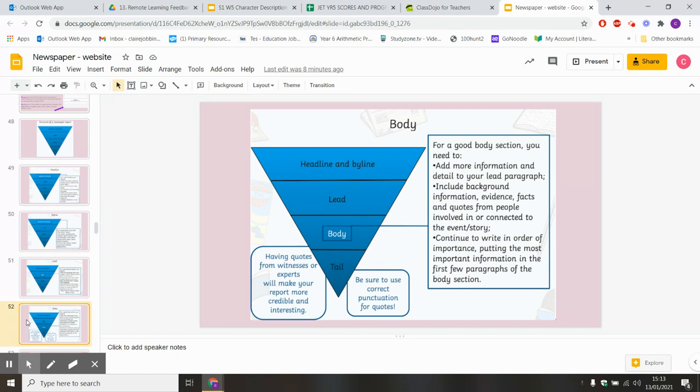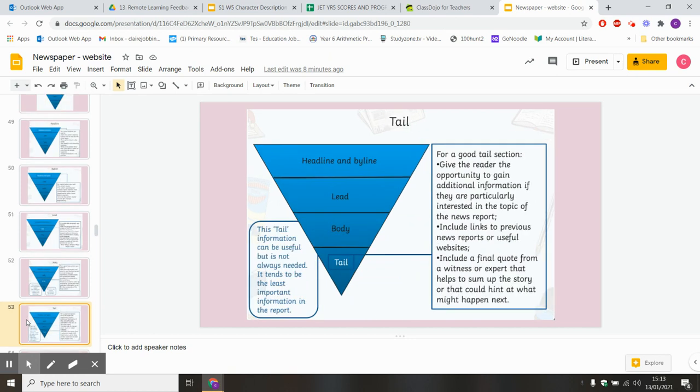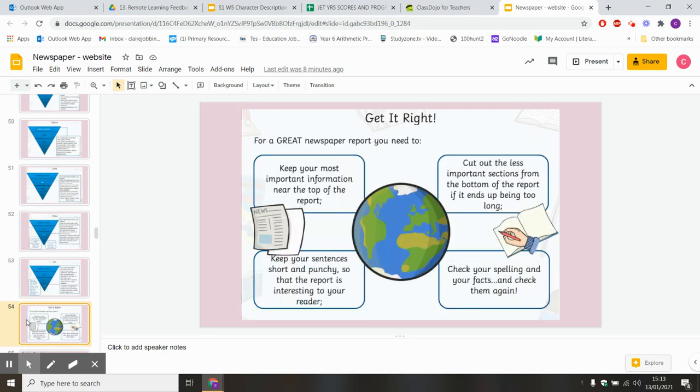And what you need to include is all explained here. And then it's your concluding, finalizing, summarizing paragraph, your tail paragraph. And this will be used to summarize the important information and perhaps if you'd like to give your own opinion.